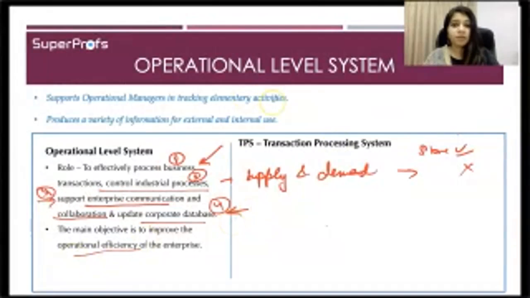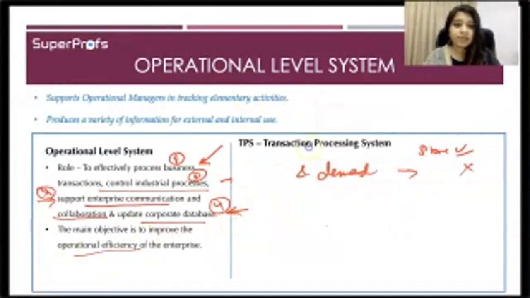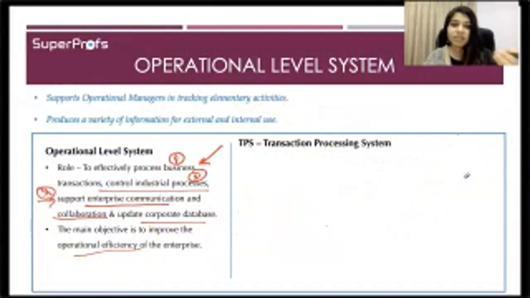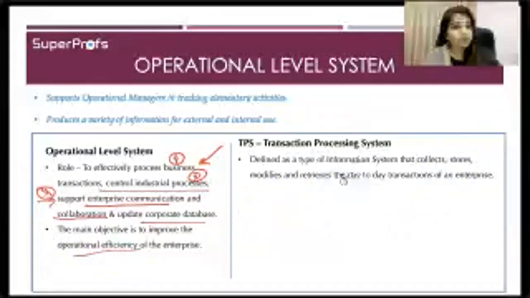Okay. Now the information system used at this level is your transaction processing system. As I mentioned, this is at the very elementary, at the very transactional level. So it is an information system that collects, stores, modifies, and retrieves the day-to-day transactions of an enterprise.